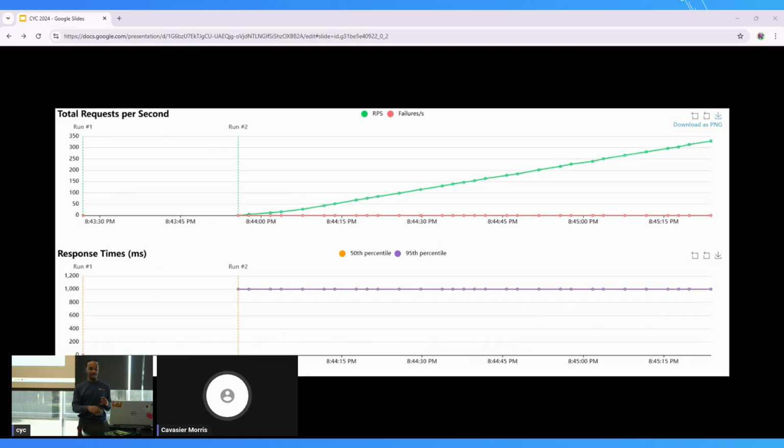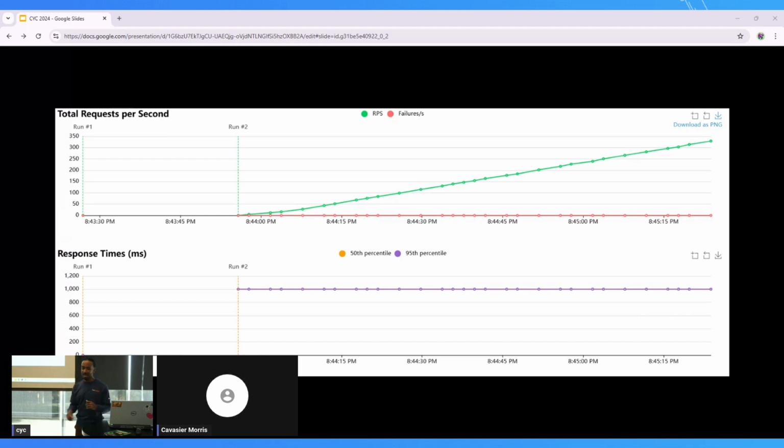Check out what happened when I did virtual threads. That line remained consistent. And not only that, the requests per second continued to go up. Natively, Locust will notice that your application is starting to slow down, so it'll stop sending as many requests. And Locust noticed when I switched over to virtual threads, it was like, oh, you're handling this great. Your latency is not changing at all. And mind you, this was only 90 seconds. Who's to say how long it would have been able to do this? I'm not quite sure. But noticing that change within a minute, just by enabling virtual threads, goes to show how powerful they could be for your application when used in the correct way.